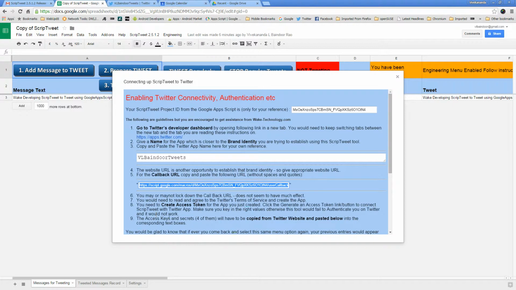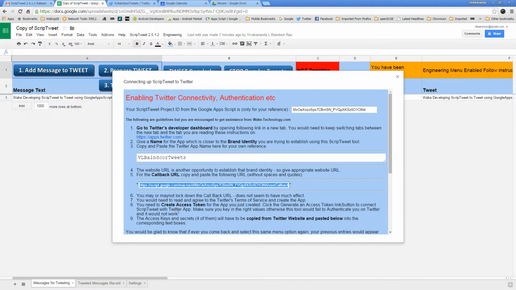Okay, that's that part. You need to create an access token for the app you just created. Click the generate an access token button to connect ScripTweet with the Twitter app. And you need to make sure you key in the right values, otherwise this tool would fail to authenticate you.